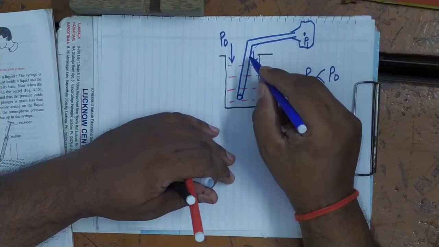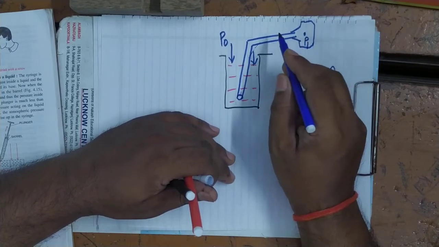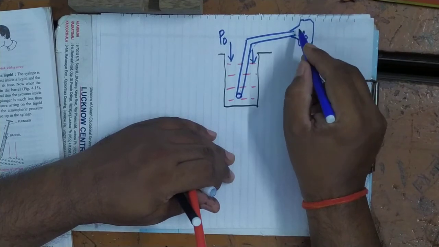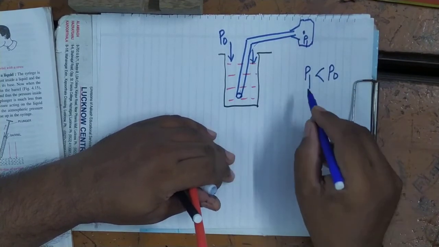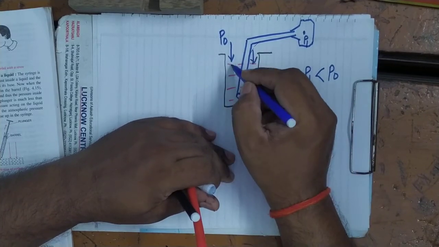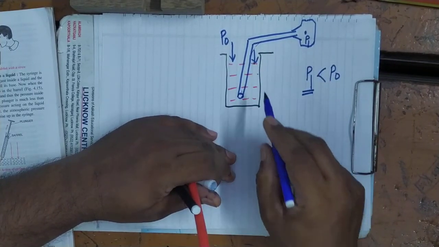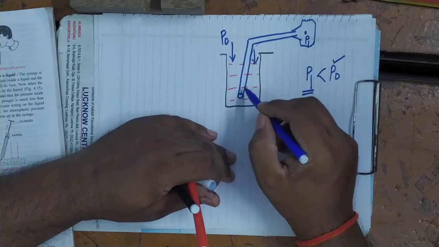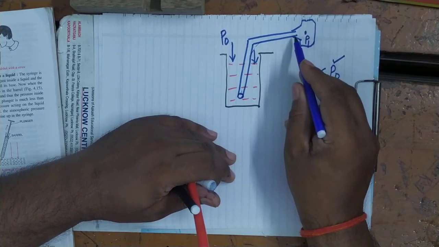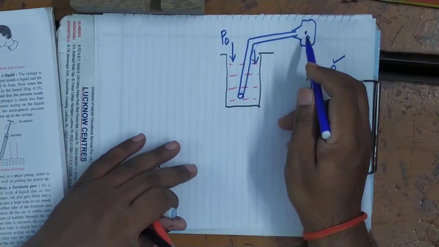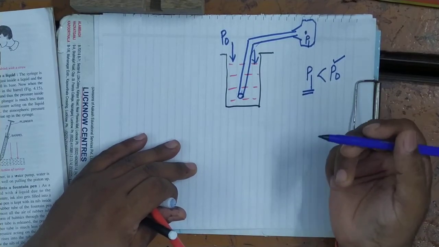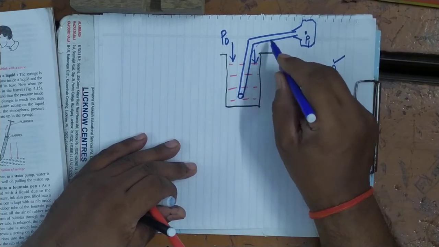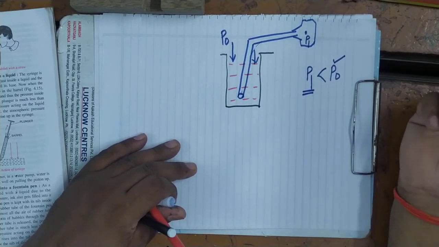First of all, the air which is present in the straw as well as in the mouth will reach the lungs. A partial vacuum, or a low pressure, will be created inside your mouth. Here atmospheric pressure is still acting. So atmospheric pressure is more, and here pressure is less. So it will force the cold drink to rise into the straw, because liquid always flows from high pressure to low pressure, and it will reach into your mouth.